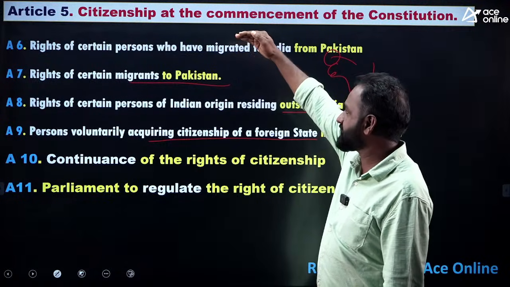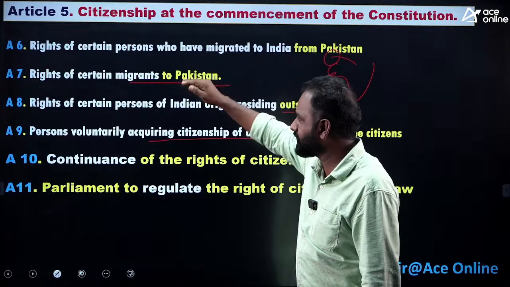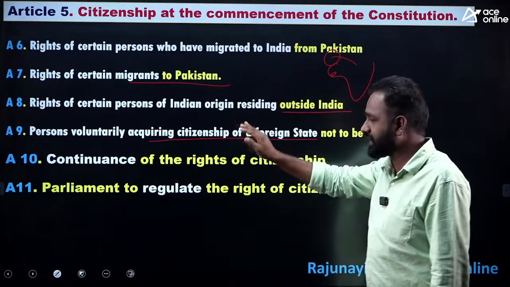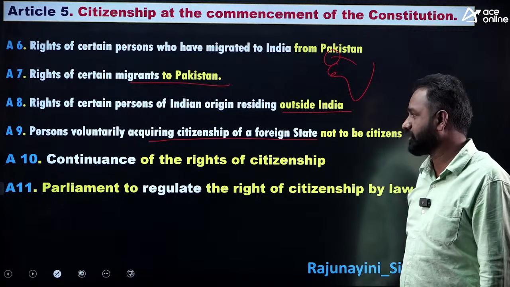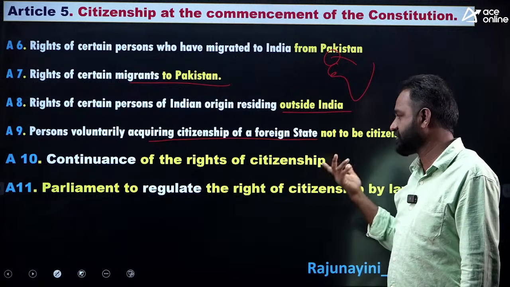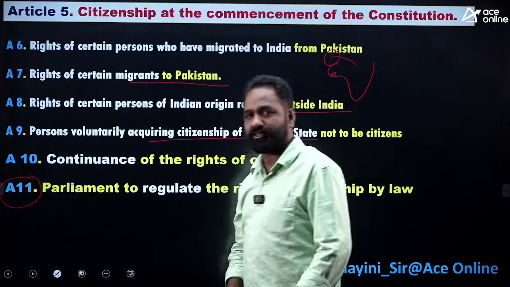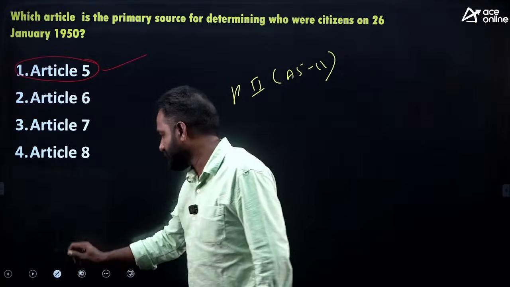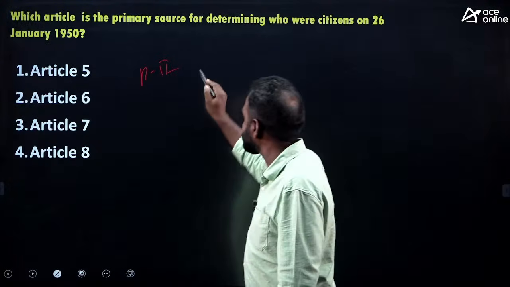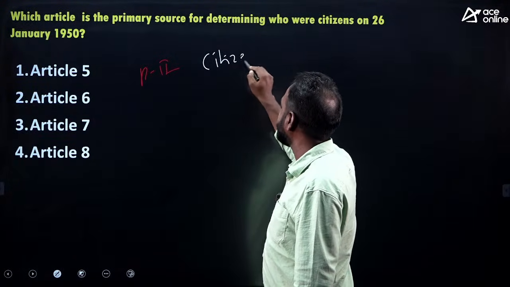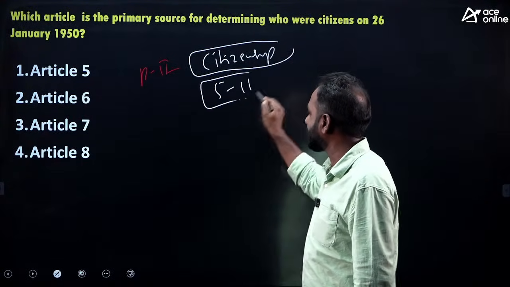Article 5, January 26. Article 6, from Pakistan. Article 7, to Pakistan. Article 8, those residing in another country. Article 9, gone. Article 10, the continuance of rights of citizenship. Article 11 is also very, very important. In the Constitution, we have a part called Part 2, which talks about citizenship. In this Part 2, Articles 5 to 11 are there.